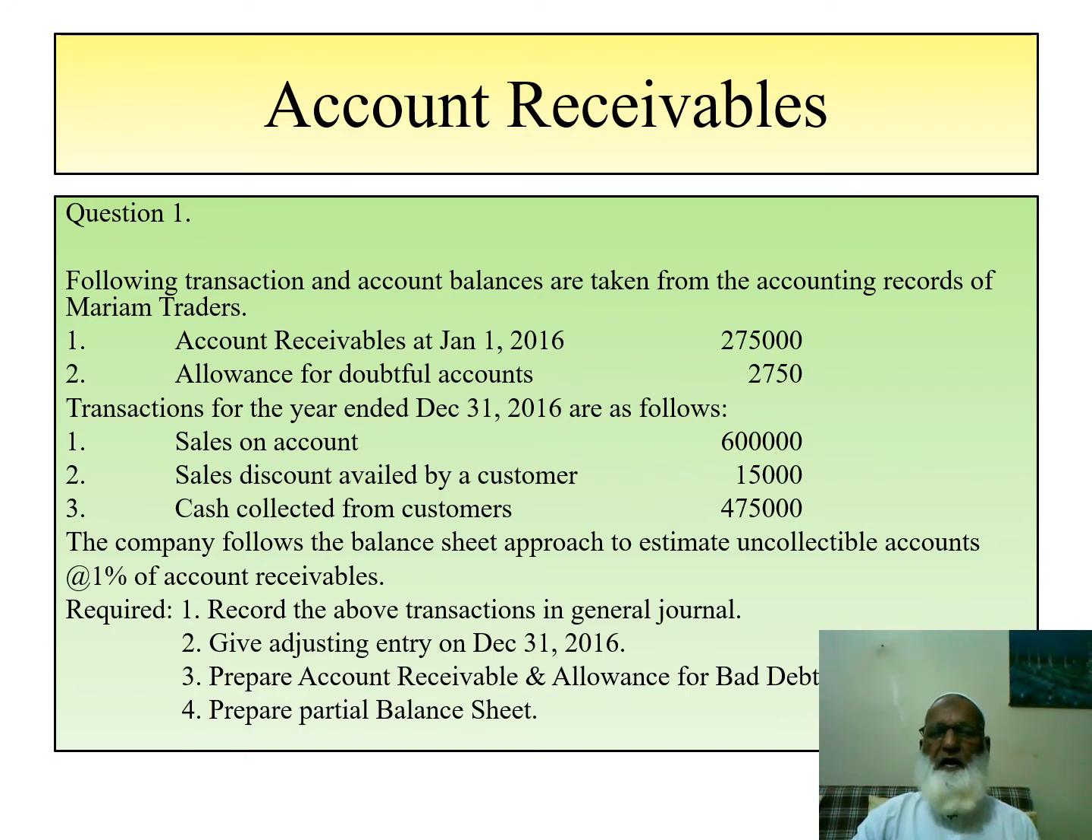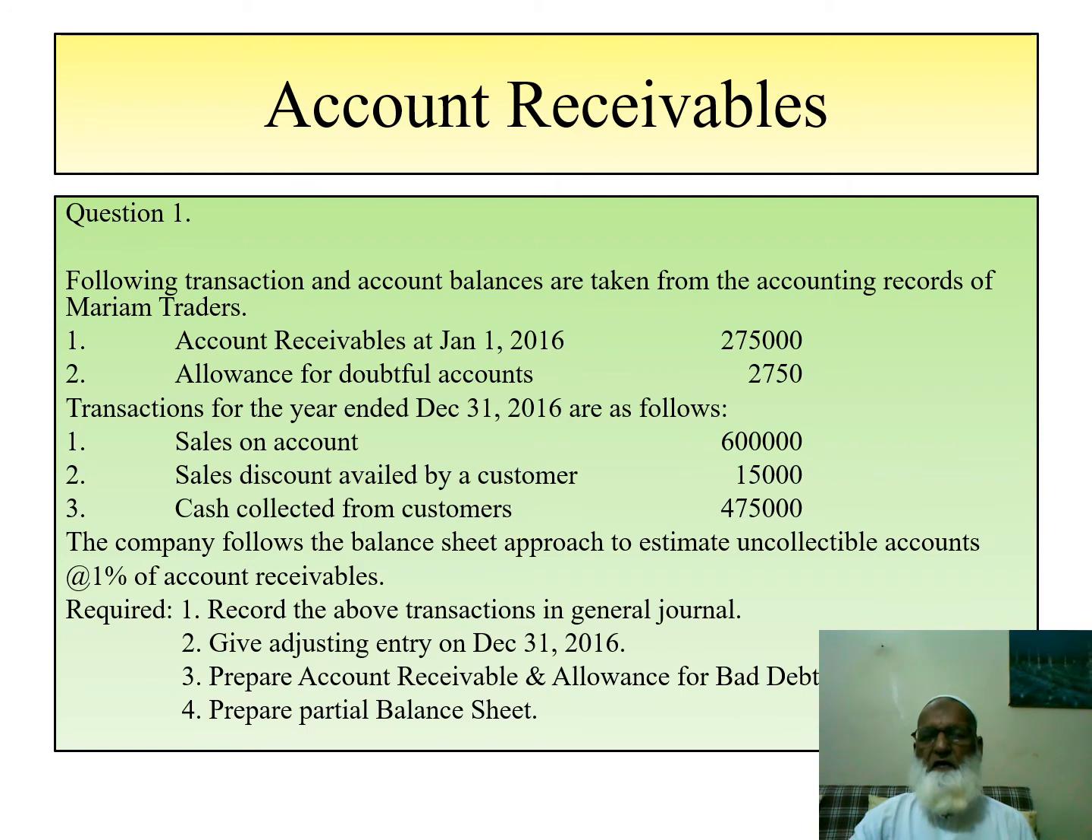The following transactions and account balances are taken from the accounting records of Mariam Traders. These are the beginning year balances of accounts receivable on January 1, 275,000. Allowance for doubtful accounts is 2,750. Allowance for doubtful accounts is a contra asset account and it is deducted from the accounts receivable balance, giving us net accounts receivable.